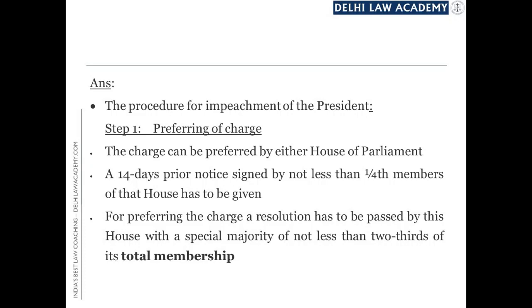For example, the total membership of the Lok Sabha is 545. So if a charge is being preferred against the President of India for his impeachment in Lok Sabha, then at least 2/3 of 545 members must vote in favor of the charge. Then only that resolution will be treated as having been passed.